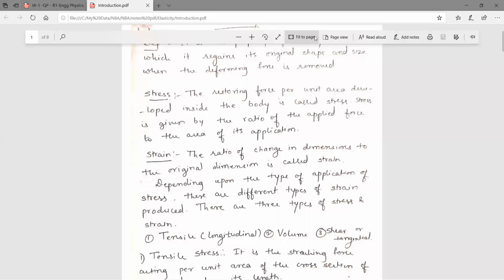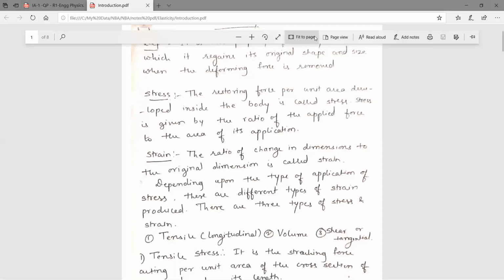So the definition of stress is given by the ratio of the applied force to the area of its application. Whatever total force we are applying on the total area, that will give you force per unit area, and that is nothing but the stress.